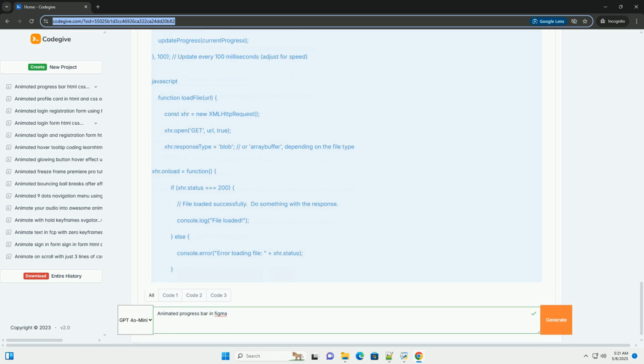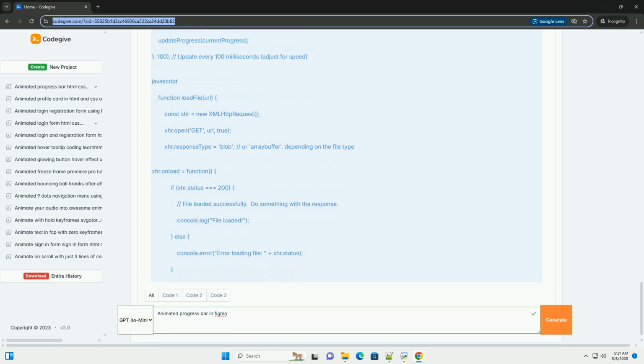Error handling: consider adding error handling, for example what happens if the API fails to return progress data. Accessibility: add ARIA attributes to make the progress bar accessible to users with disabilities. For example, aria-valuenow, aria-valuemin, aria-valuemax. Performance: for complex animations or frequent updates, consider using requestAnimationFrame instead of setInterval for better performance. Use memoization where appropriate in React.